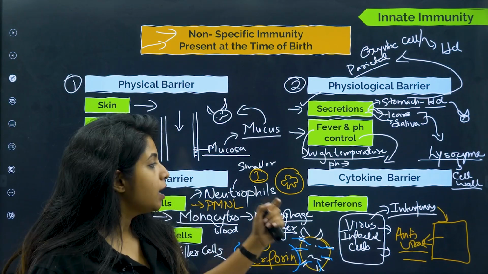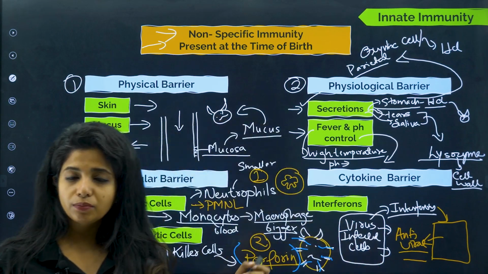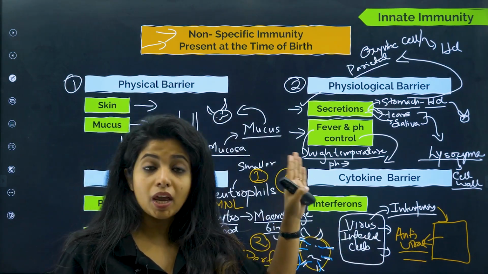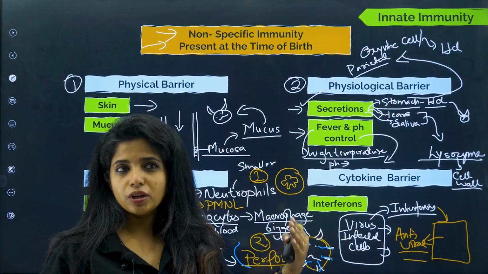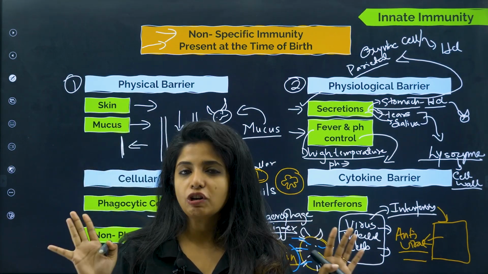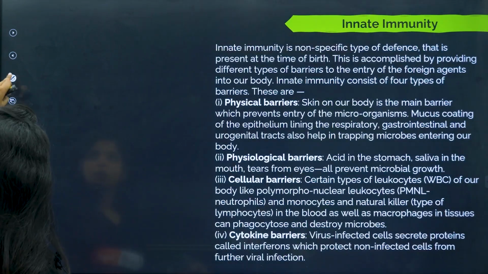Now talking about cytokine barriers, the virus infected cells release some chemicals known as interferons, and these interferons go and act on other cells, making them aware that something has happened, and you have to remain cautious about it. That's all.